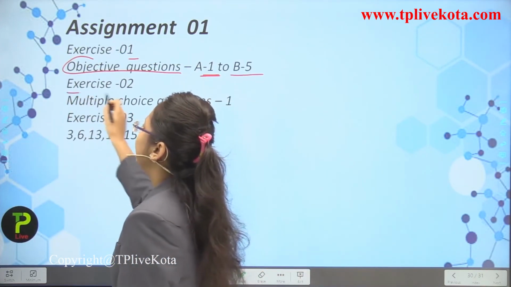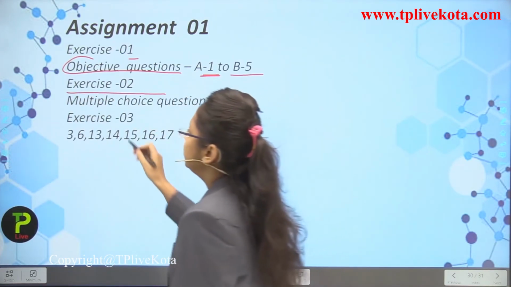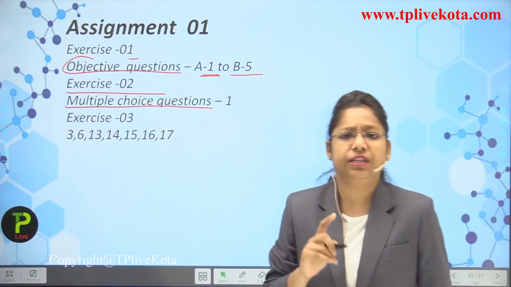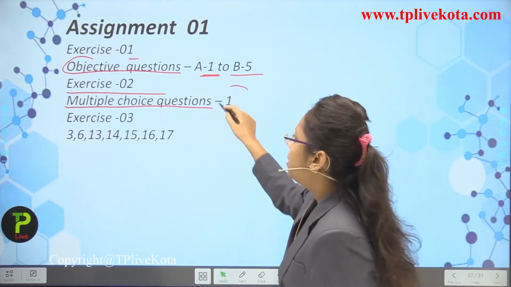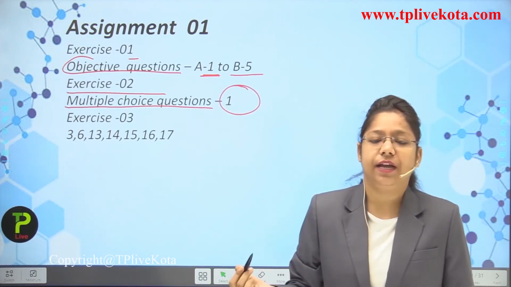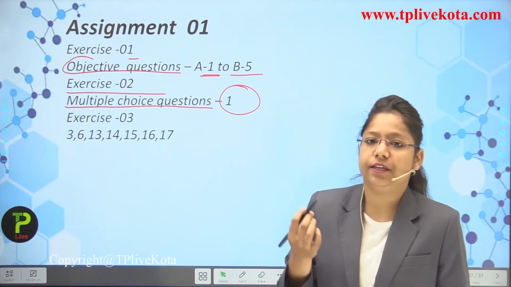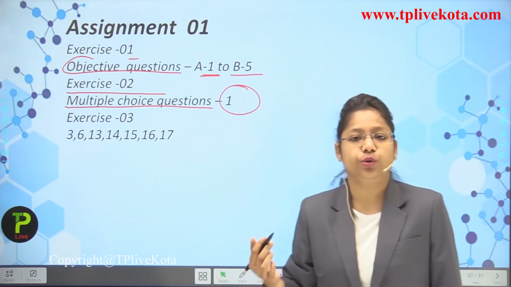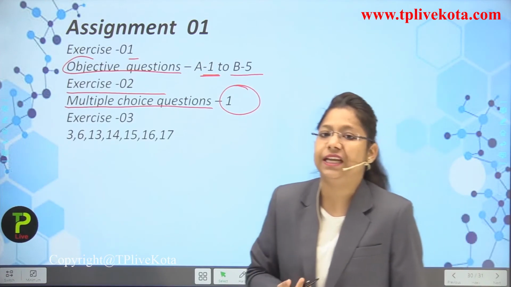Then you have to solve exercise number 2, in which you have to take care of multiple choice questions, and you have to solve just one question, question number 1, because the part which we have read is only in question number 1. Okay, I will be giving you questions to solve for your analysis in the upcoming lectures as well.